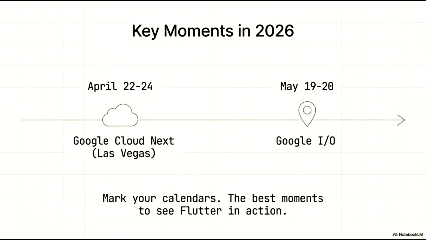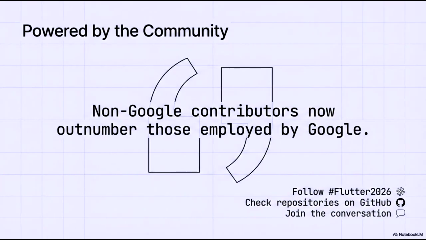Flutter has reached a significant milestone in its journey toward becoming a truly community-led project. As shown here, the number of contributors from outside of Google now officially outnumbers those employed by the company. This shift represents a powerful testament to the maturity and health of our open source ecosystem, ensuring that the framework's future is shaped by a diverse, global collective of developers.